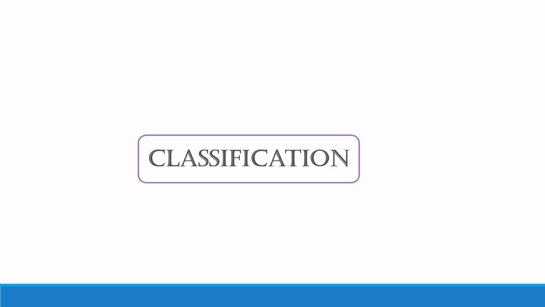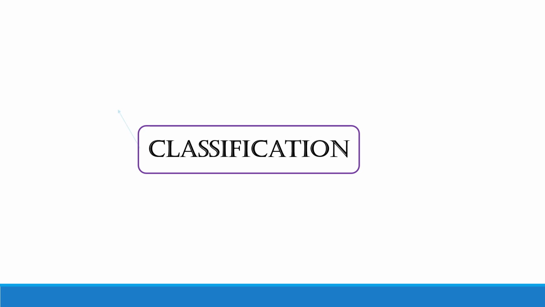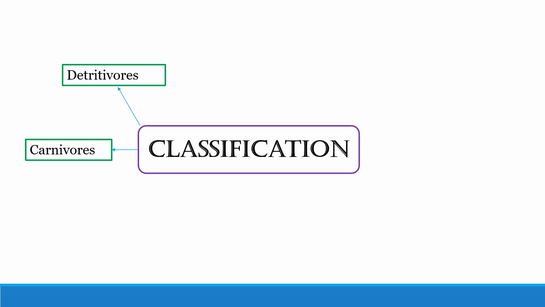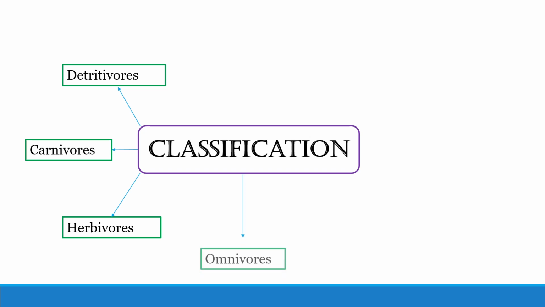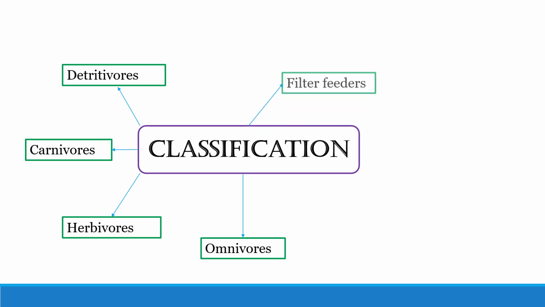So we will start off this lecture with classification of animals on the basis of different modes of nutrition. First of all we have the detritivores, those animals that attain nutrition from the decomposition of dead matter. Then we have the carnivores, those animals that feed on other animals. Then we come to the herbivores, those animals that eat plants in order to obtain their nutrition. Then we have the omnivores that feed on both animal and plant sources in order to gain their nutrition.